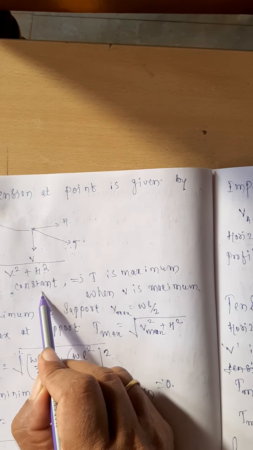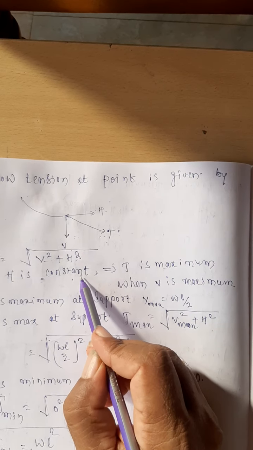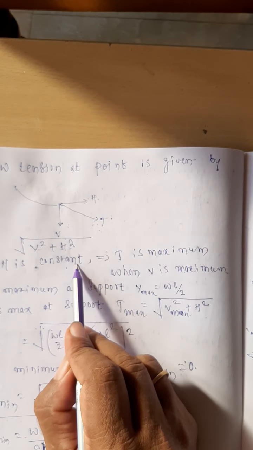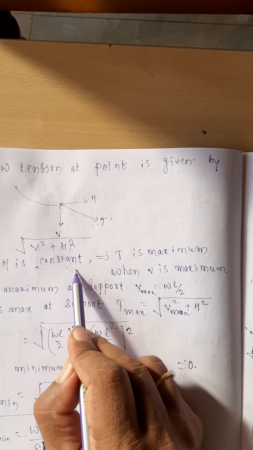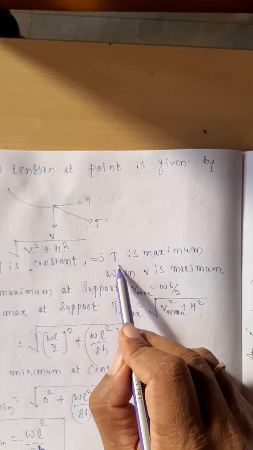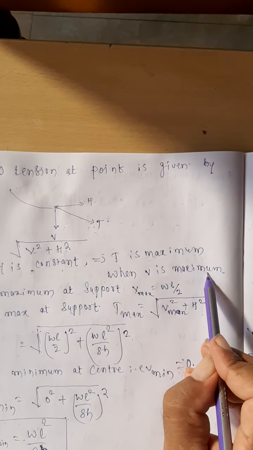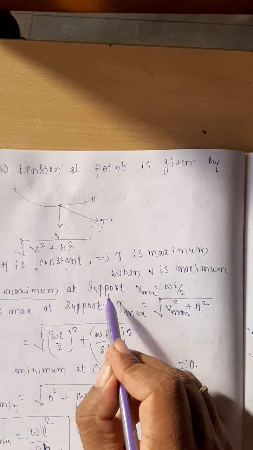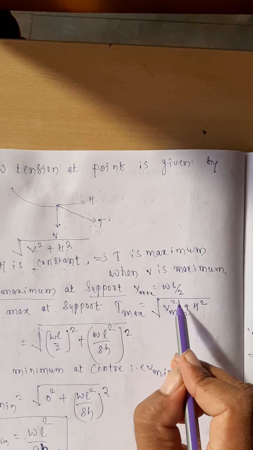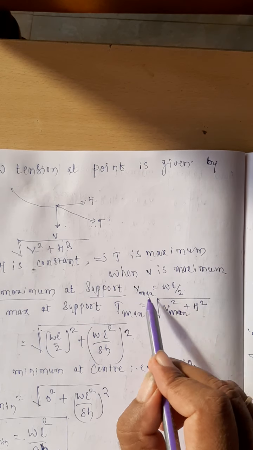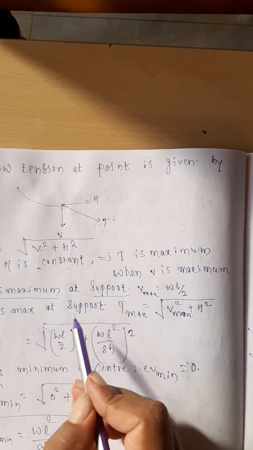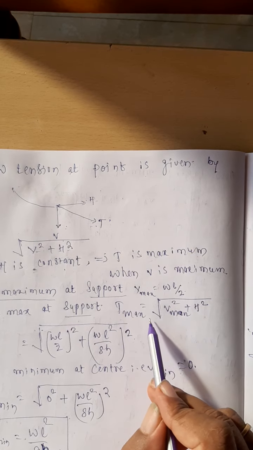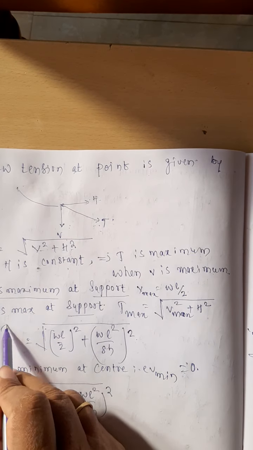As H is constant, as we have already proved that H at any point in the cable will remain constant, the T is maximum when V is maximum. V is maximum at the support. Therefore, T is maximum at the support, and T max is given by this particular formula.